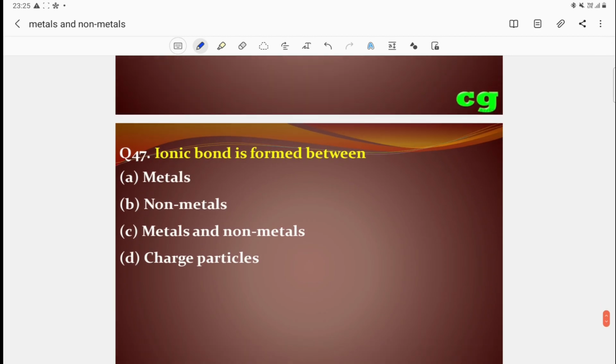Then 47. Ionic bond is formed between metals. It is wrong. Between non-metals, it is wrong. Between metal and non-metals, it is correct. So ionic bond is produced between metal and non-metal because metal donates electron to non-metals. That's why ionic bond is formed due to transfer of electrons between metals and non-metals.